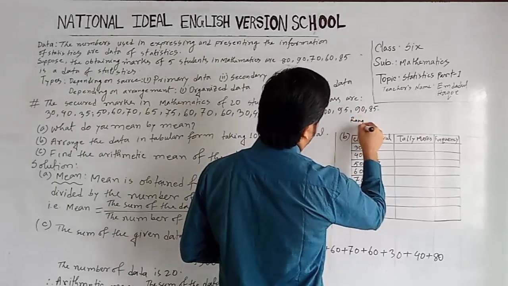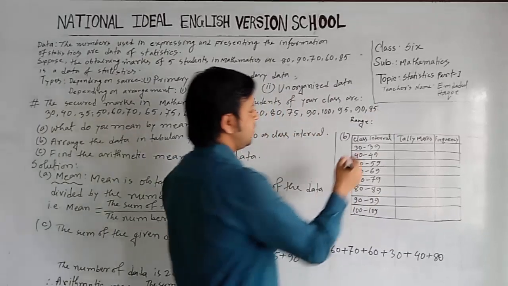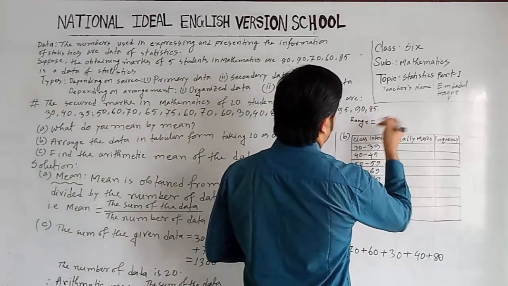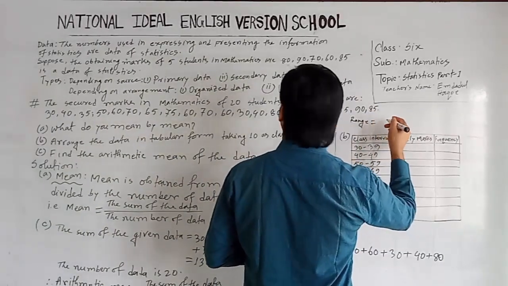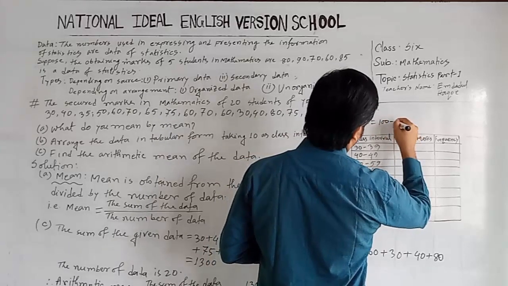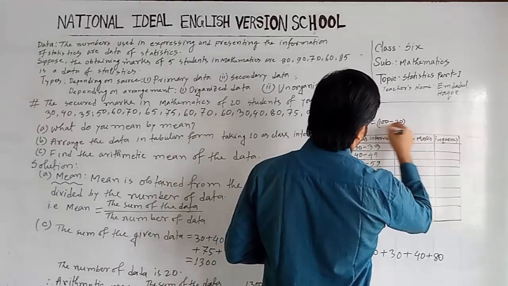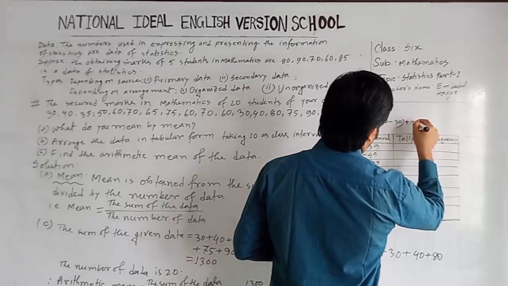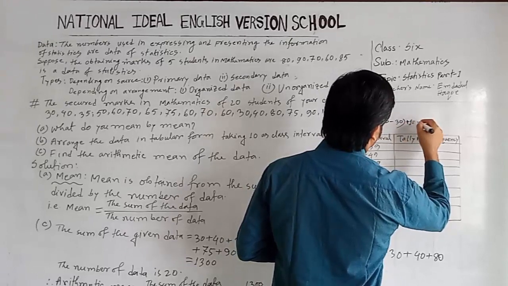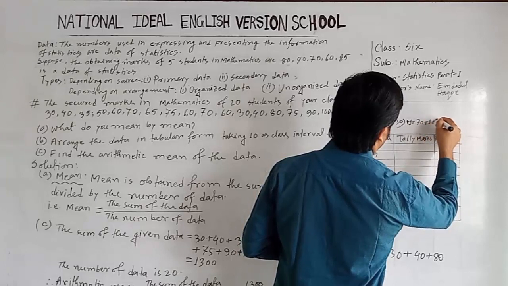Range means we have to subtract the smallest data from the highest data, and we have to add 1. It means 70 plus 1. It means 71.